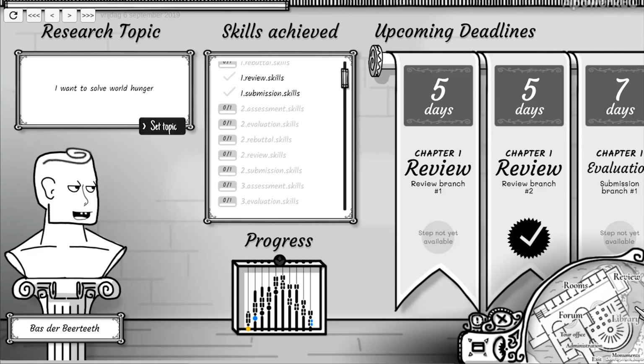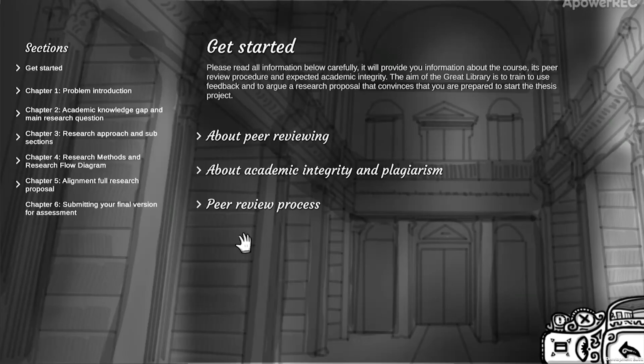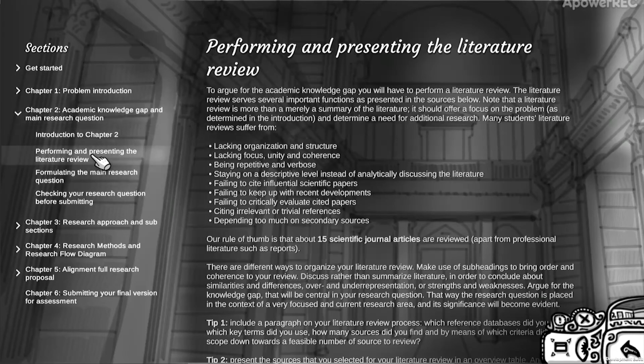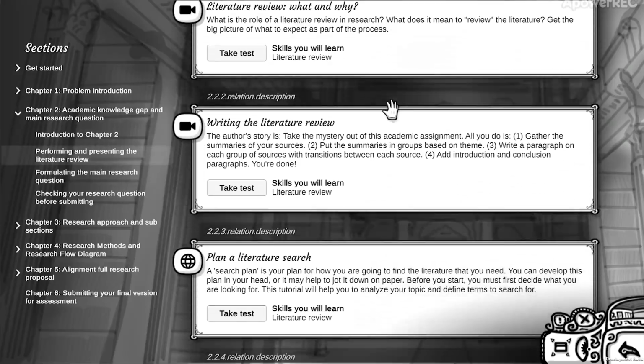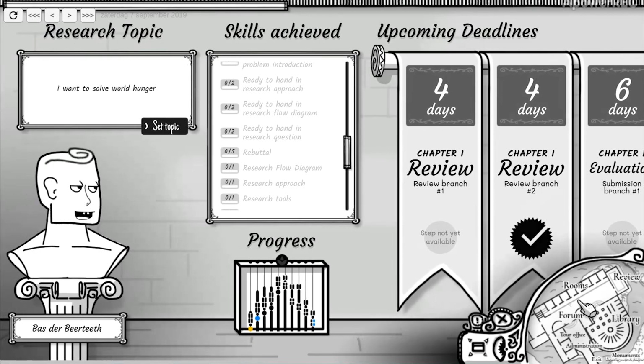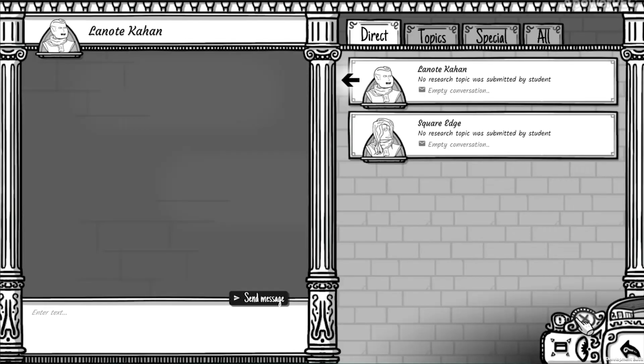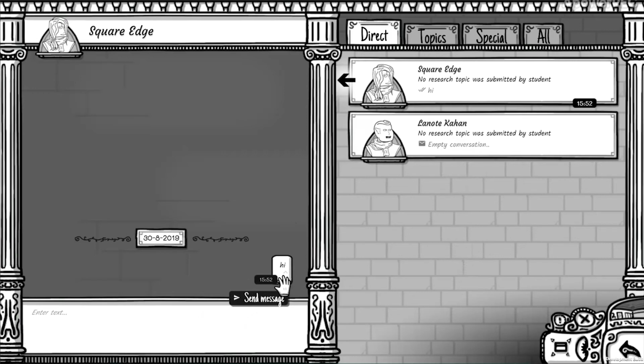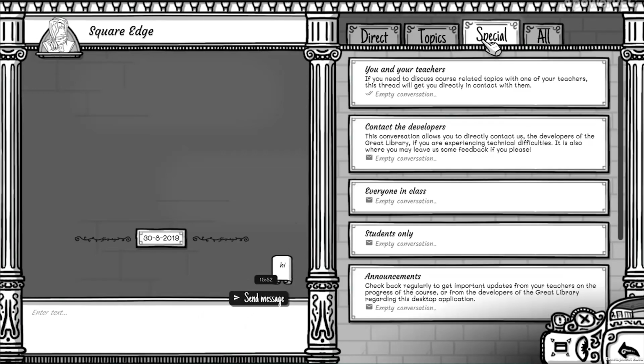So as I've said before, you can find all study material in the library. Some are referenced in the chapter descriptions, but if we go back to our room, we can also enter the actual library section directly and browse through all these resources and texts provided by your teachers to help you on your way. And finally, in the forums, you can chat with fellow students, either individually or in groups. Some will have descriptions attached to help you understand the purpose of some of these groups. Like this one, where you can chat with your teacher and other students.